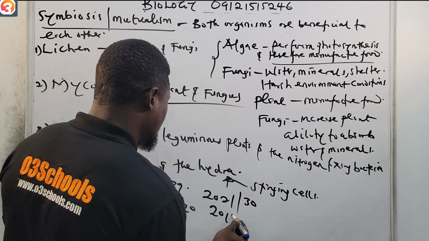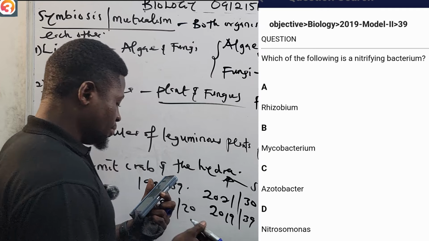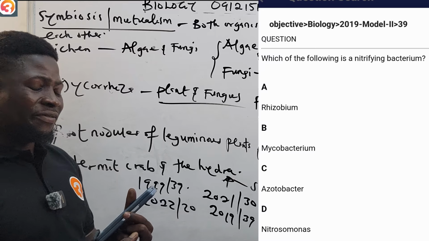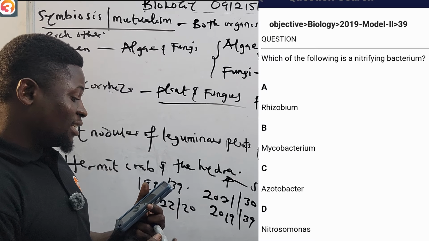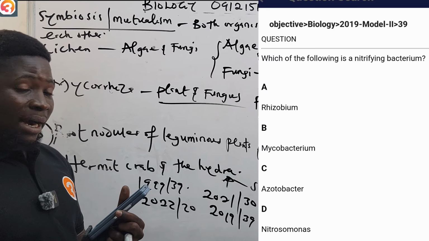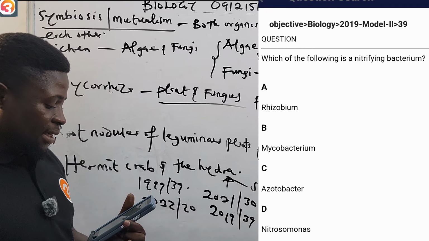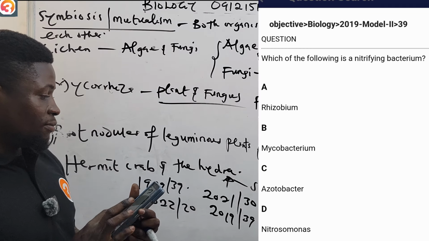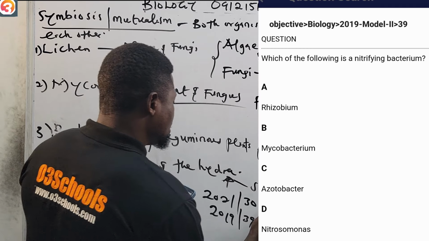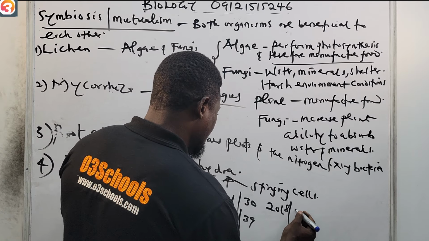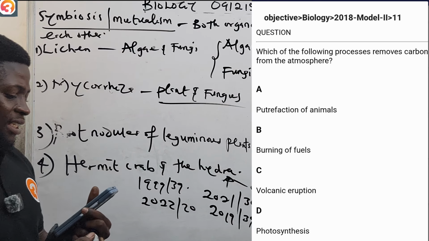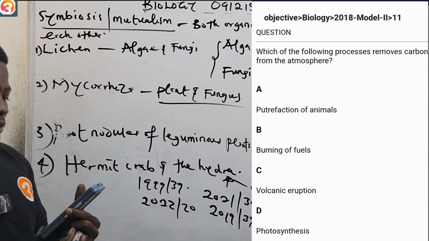Also have 2019, number 39. It says, which of the following is a nitrifying bacteria? A, rhizobium. B, mycobacterium. C, azotobacter. D, nitrosomonas. Tell me the answer in the comment section. 2018, number 11. It says, which of the following processes remove carbon from the atmosphere?